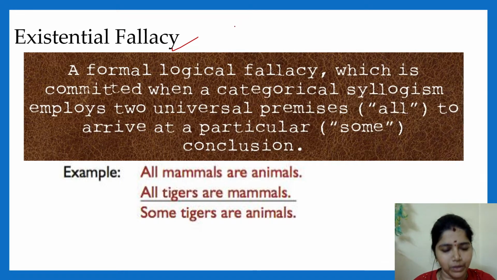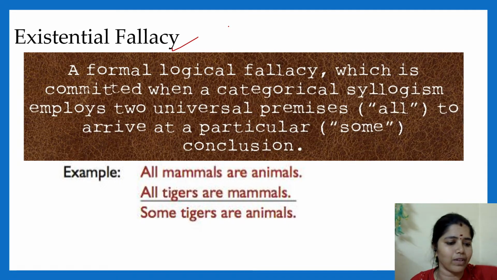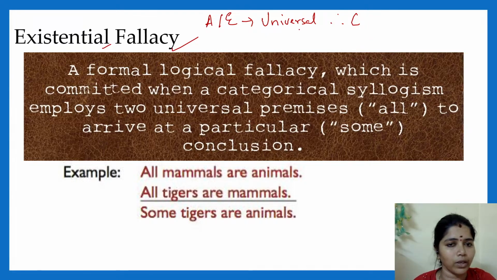For the exclusive premise we have to check P1 and P2 only, not the conclusion. With that step itself we can identify. With the existential fallacy, if both the premises are universal type of sentences, A type and E type, then the conclusion cannot be particular. It should be universal, right? If both are universal, the conclusion should also be universal.